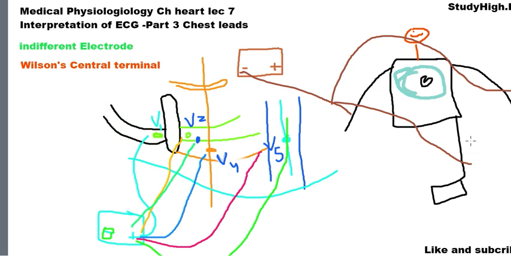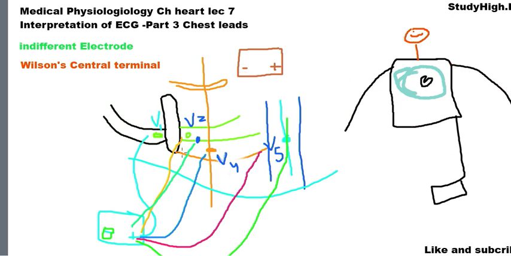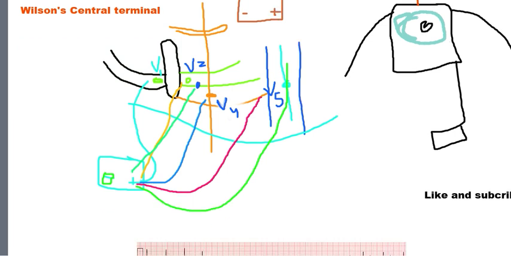I also explained in detail how we place V1, V2, V3, V4, V5 on our chest. V1 is placed on the right side of the sternum in the fourth intercostal space. V2 is placed on the left side of the sternum in the fourth intercostal space, whereas V4 is placed on the mid clavicular line in the fifth intercostal space, and V3 is placed between V2 and V4. V5 is placed horizontal to V4 but on the anterior axillary line, whereas V6 is placed on the mid axillary line.